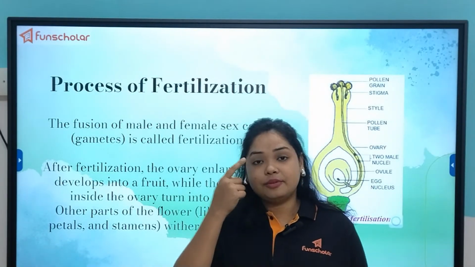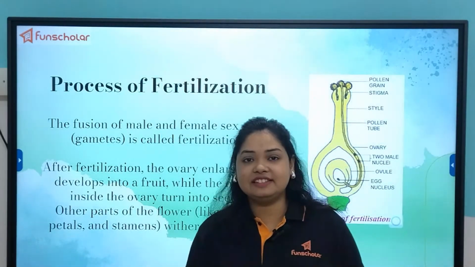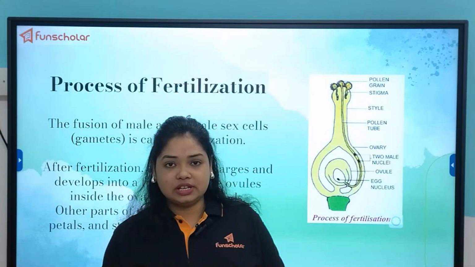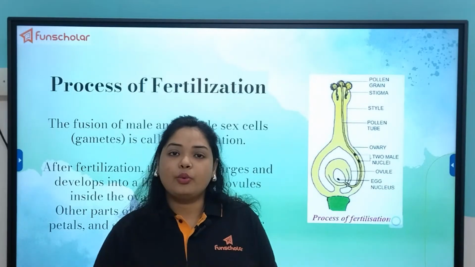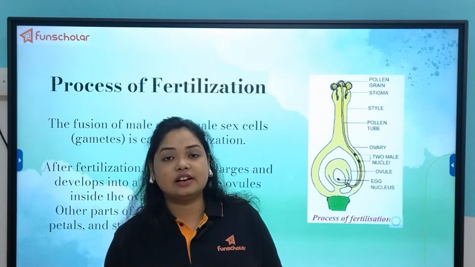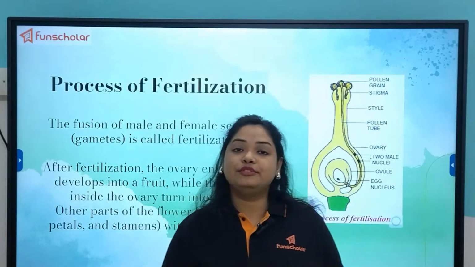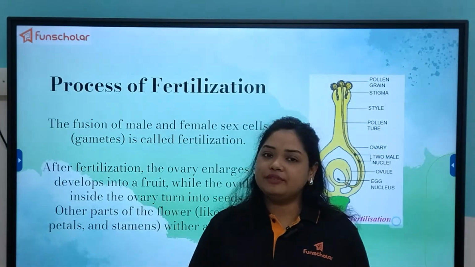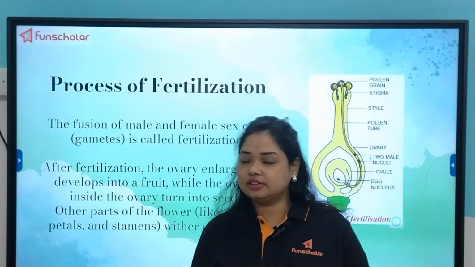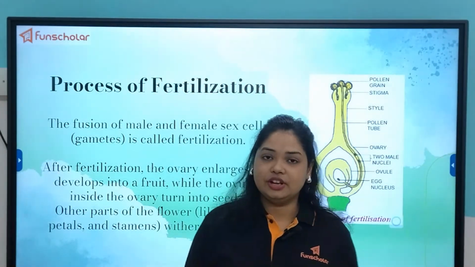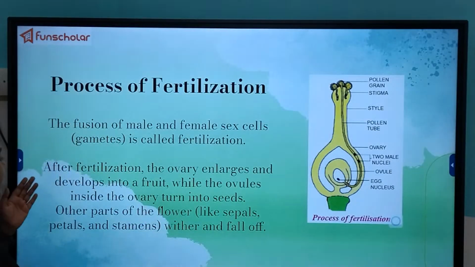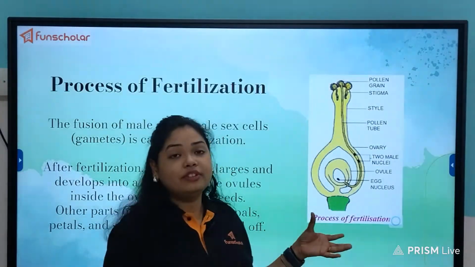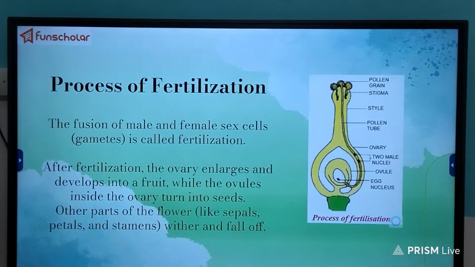So the transfer of pollen, as we have seen in the previous lecture, from the anther to the stigma of the flower, where they germinate and produce the pollen tube to reach the ovary and fuse with the ovule inside it. That is known as pollination. So we have discussed pollination and then the subsequent process of fertilization. Now we will learn what happens to the structure of the flower after fertilization. Till fertilization we had done in the last lecture.